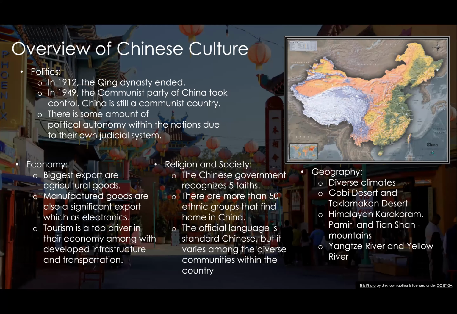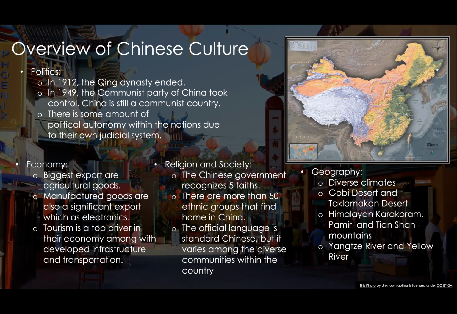Overview of the Chinese culture. Politically, they had dynasties beginning in 2100 BC. Since that time, they have expanded, fractured, and reunified over the last 4,000 years. The last dynasty ended in 1912 when the country emerged as the Republic of China, which was led by the National Party. And in 1949, the National Party was taken over by the Communist Party of China, making it a communist country, and it still is to this day.